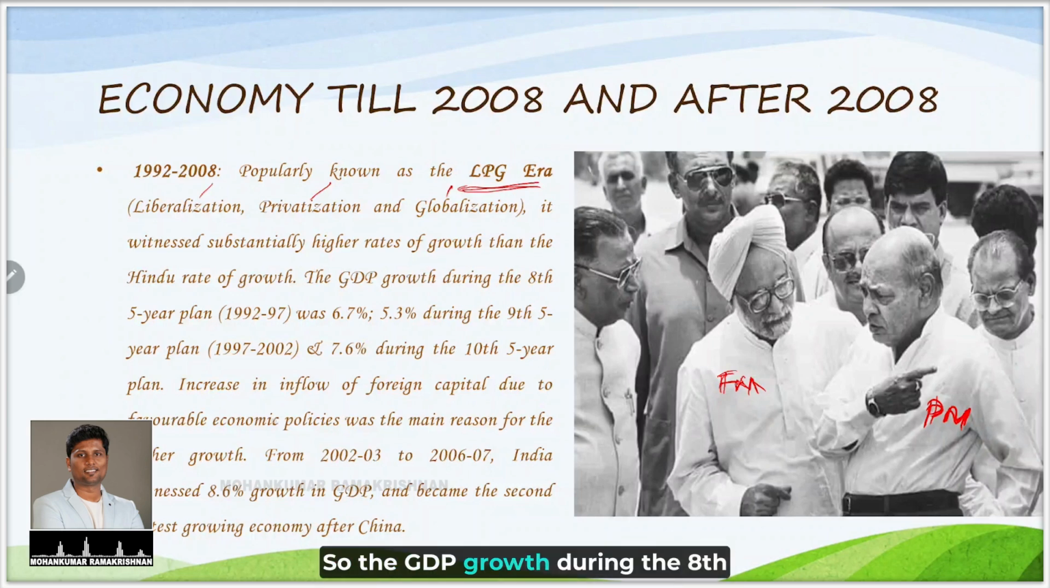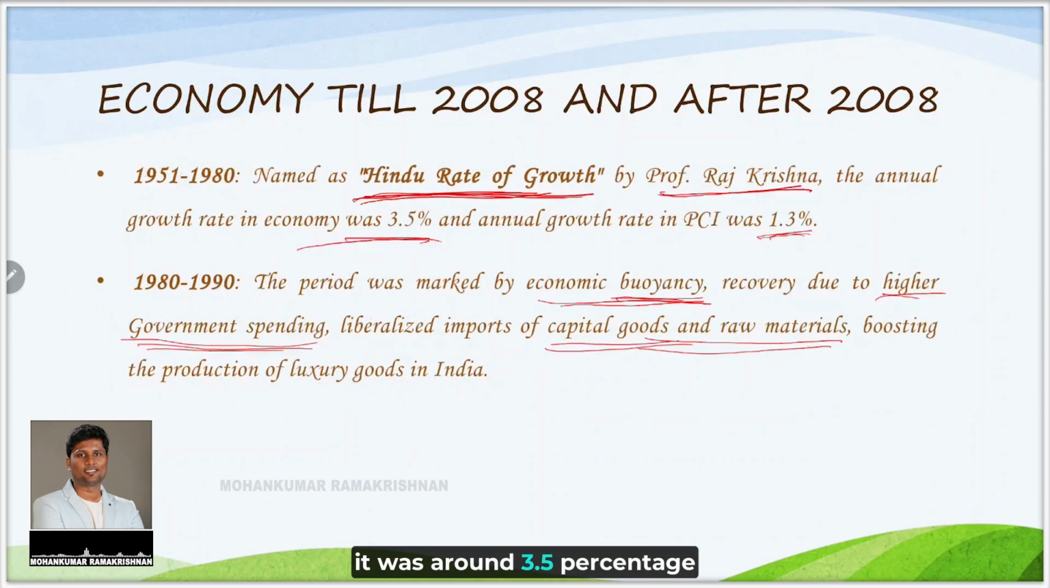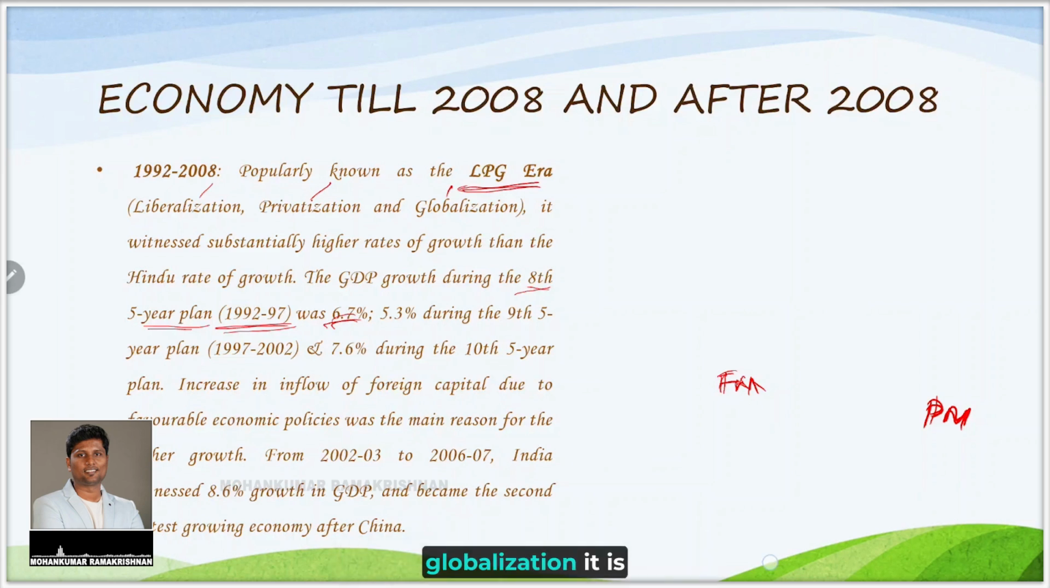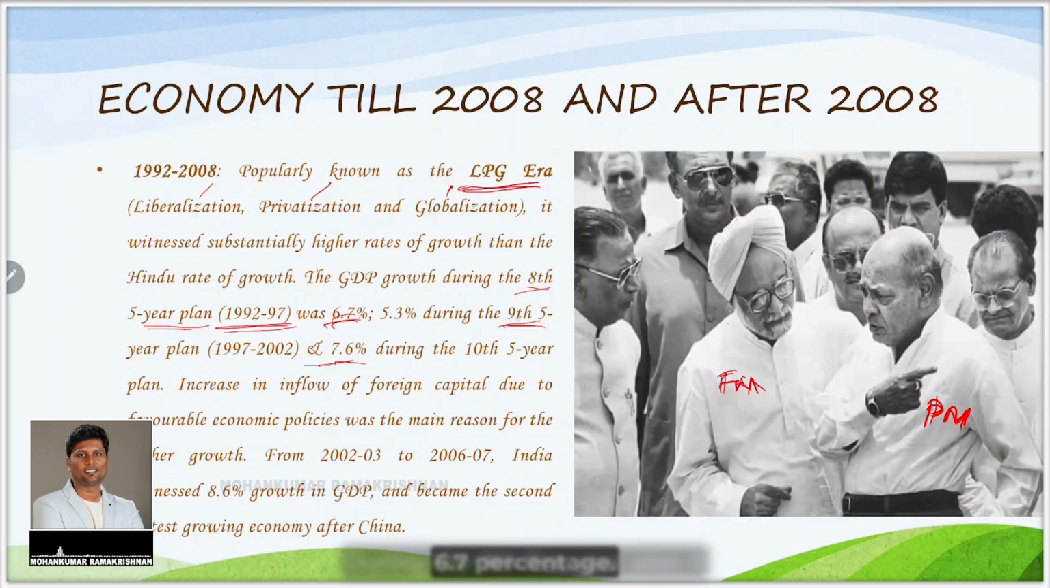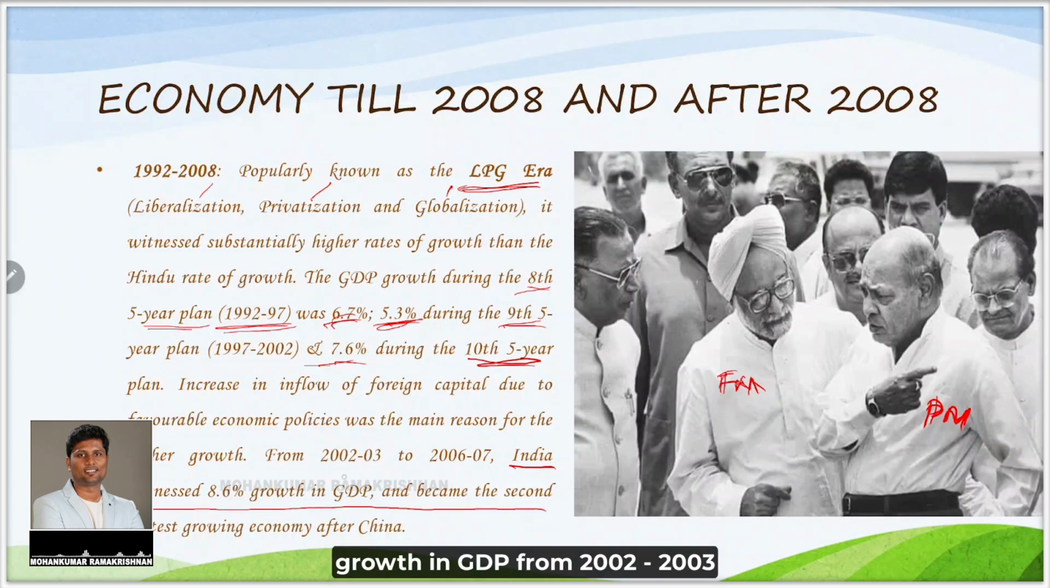So the GDP growth during the 8th 5-year plan, where the actual globalization happened, was 6.7%. You can see the previous slide, it was around 3.5% only, 1951 to 1980. Whereas after globalization, it is 6.7%. During the 9th 5-year plan, it was 5.3%, and during the 10th 5-year plan, it was 7.6%. India witnessed 8.6% growth in GDP from 2002-2003 to 2006-2007, thus making us the second fastest growing economy after China.